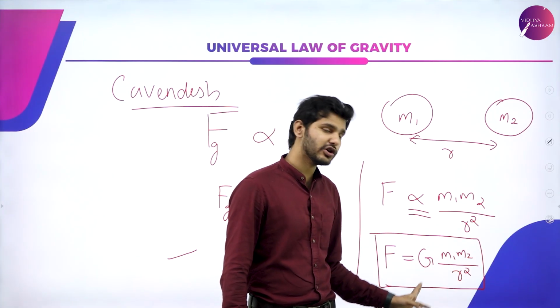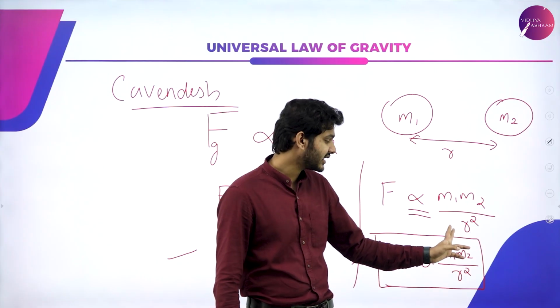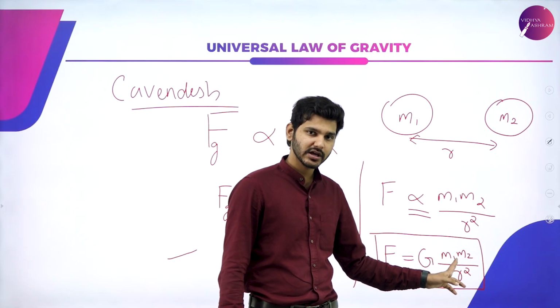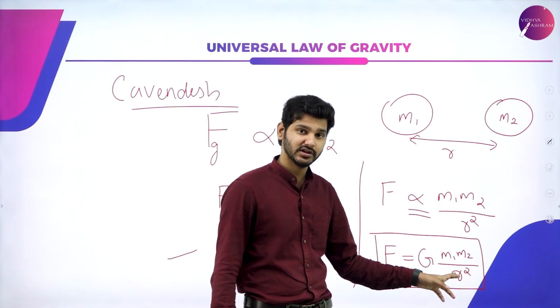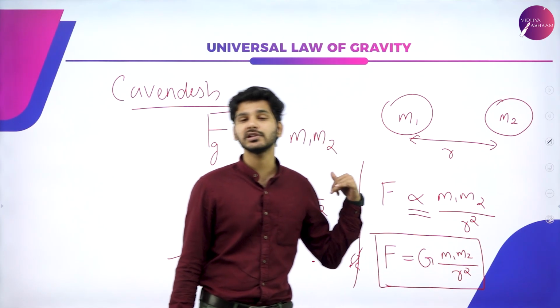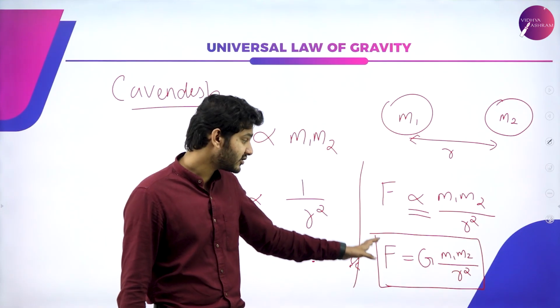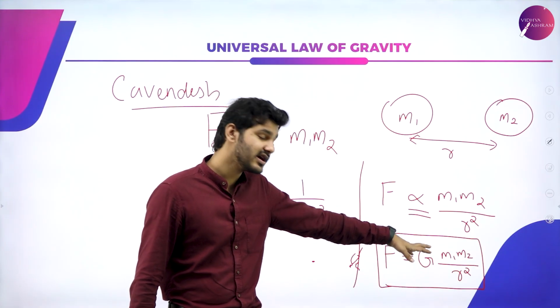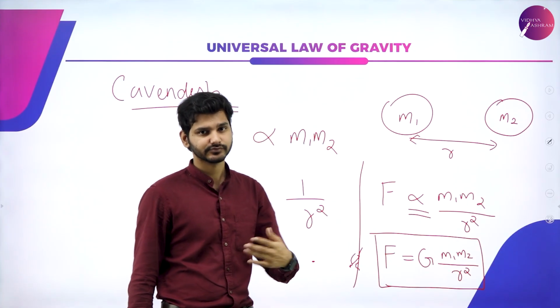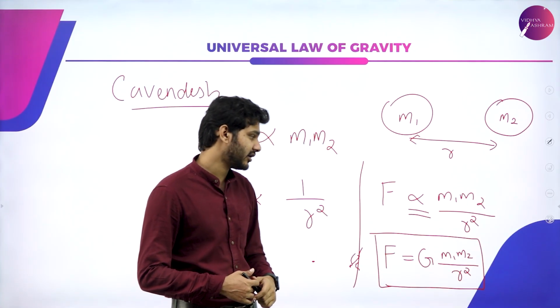If they are kept 2 meters apart, then what happens? Automatically it becomes 1 by 4. Initially it was 1, then it became 1 by 4. Then if it is 3, it will become 1 by 9. Like that, the force will actually decrease as the distance increases. That is one thing you have to bear in mind.